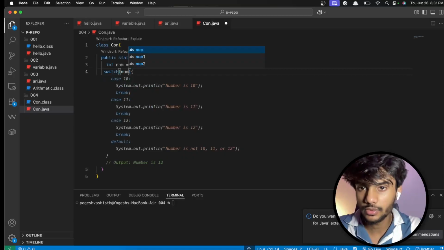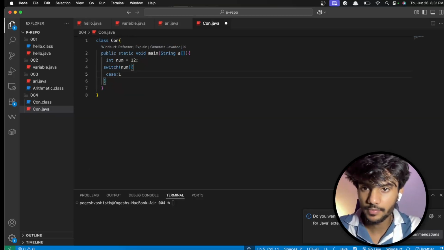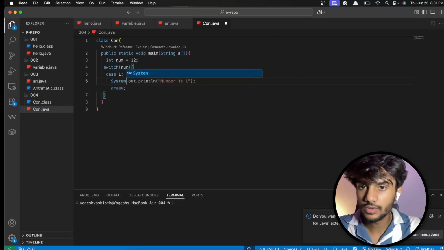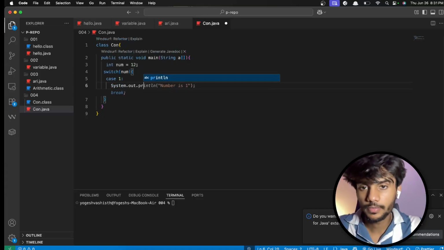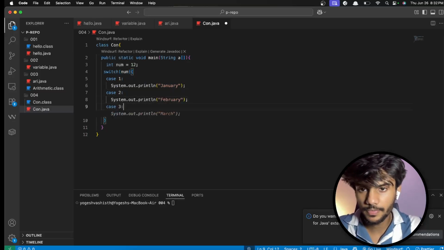I will take num into this, and I can do case 1, and I can do System.out.println, that is January, and I can do case 2 February.